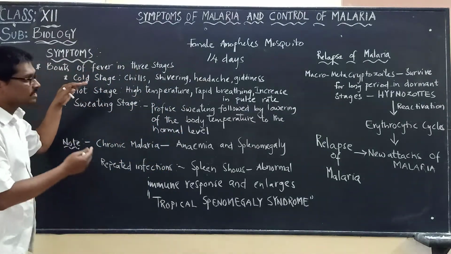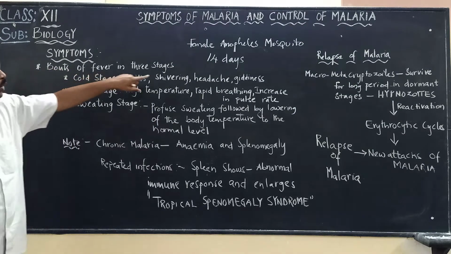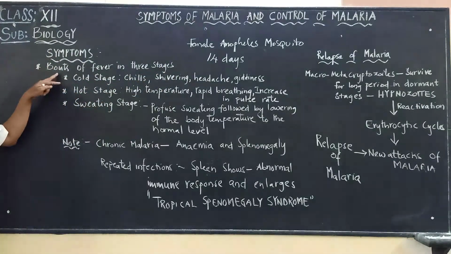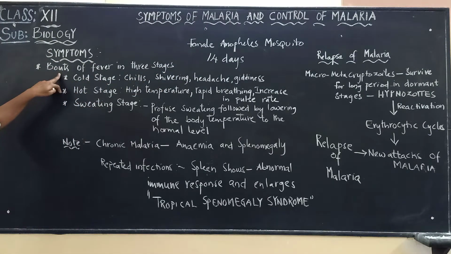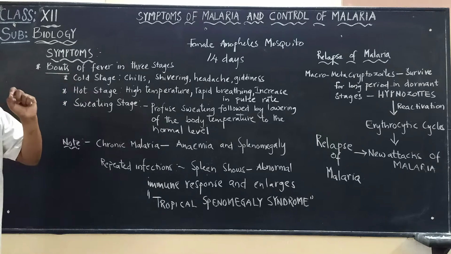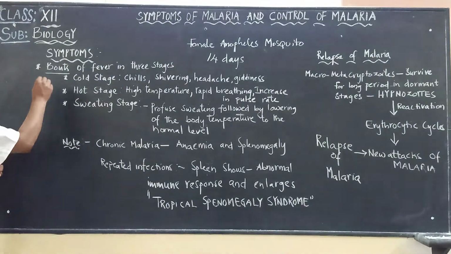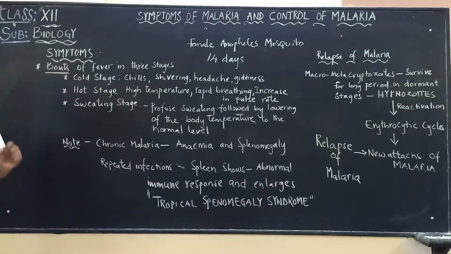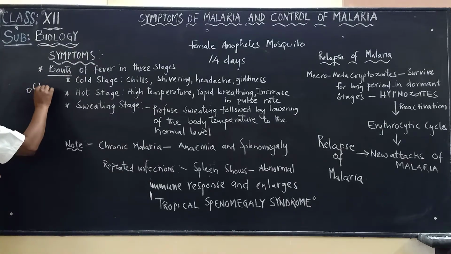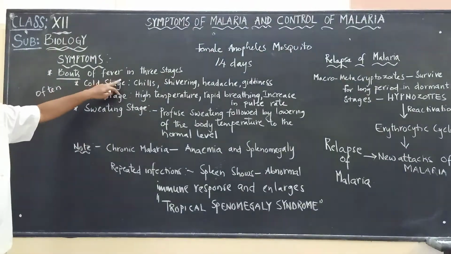Now we will discuss the symptoms of malaria. After 14 days from the bite of the female Anopheles mosquito, that particular patient will show bouts of fever in 3 stages. Here you don't need to get confused with the word bouts. Bouts means often. Often the person will be suffering with fever.